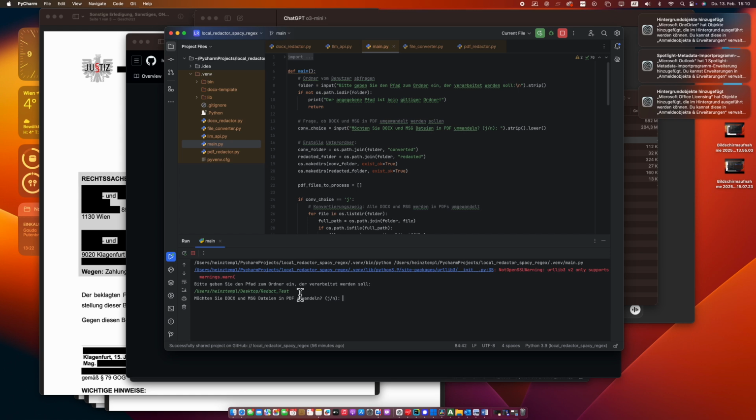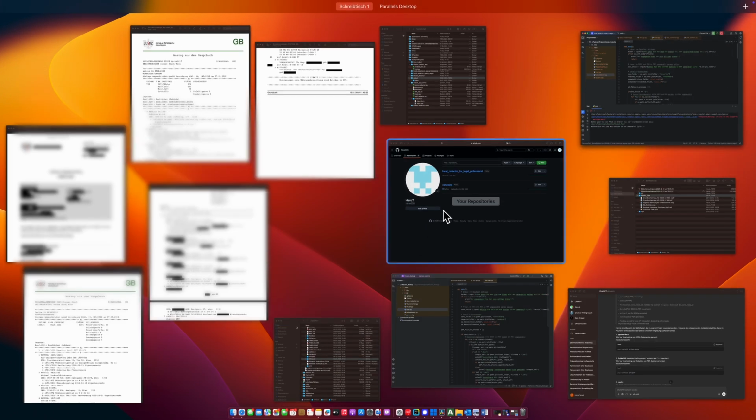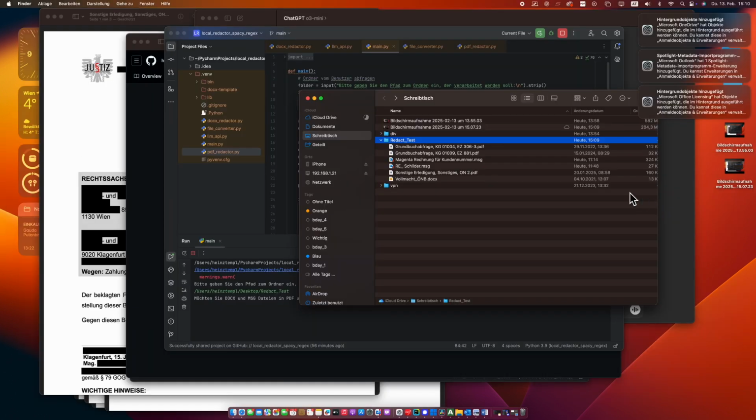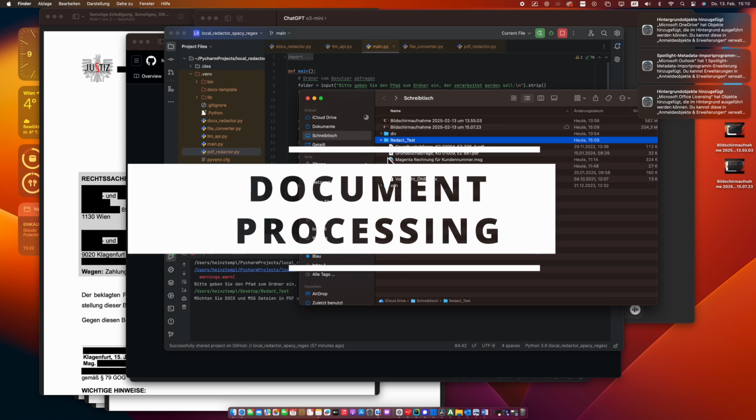Optionally, you can first convert DOCX or MSG files to PDFs in the next step. This is particularly useful if PDF processing is more reliable than Word processing, and also if you need to convert MSG files, various container formats, into PDFs. For now, I'll skip this step as I only need the Word documents to be processed via regex and spaCy, while the MSG files will be converted into PDFs.